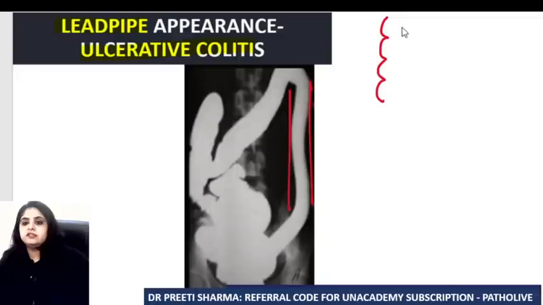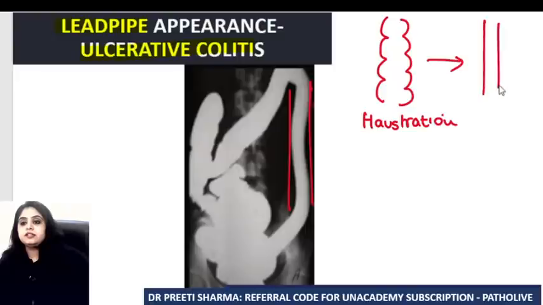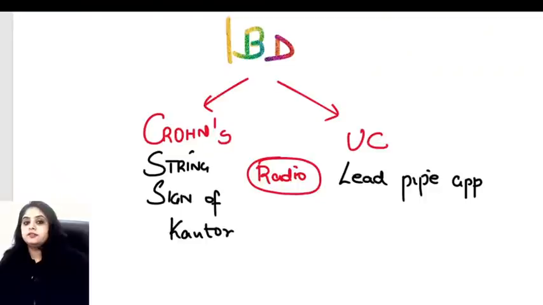Normally when I draw the intestine, I draw it like this. These pouches that I make, these pouches are known as haustration. That is how a normal intestine looks like. But now in ulcerative colitis, these haustrations are lost. That is why the intestine looks straight, and that is what is known as the lead pipe appearance of ulcerative colitis. So coming back, what's the other difference between them? Which of them shows us granulomas? So please remember, Crohn's disease is the one that shows us the presence of granulomas.